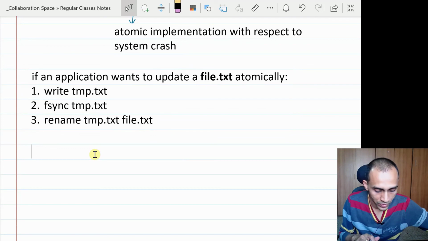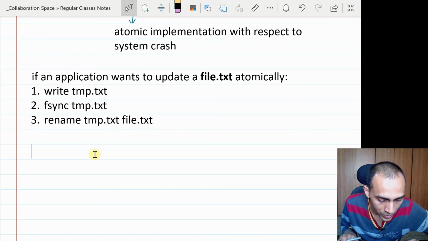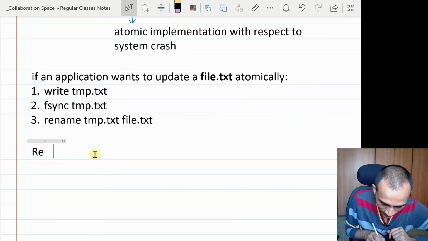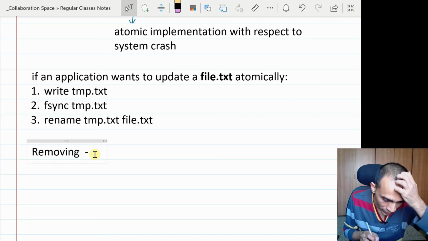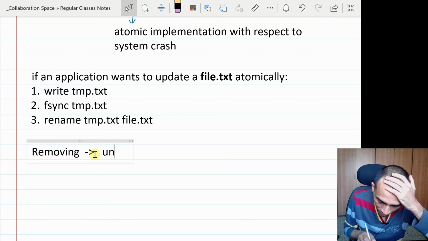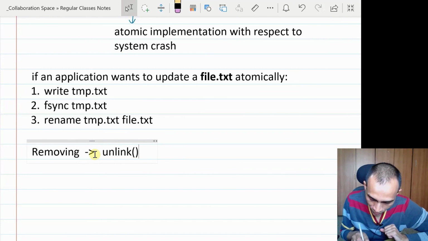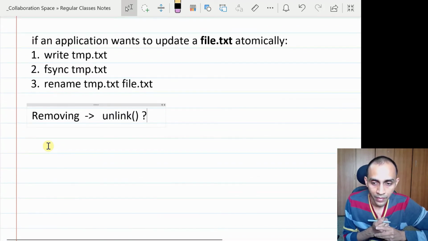So I will stop here. I wanted to discuss some more things. Maybe I can give you a homework exercise, some reading exercise. How to remove a file is a reading exercise for you. Basically, removing uses a system call called unlink. It is not called remove, it is called unlink. So why this mysterious name unlink? Please read about why this is called unlink.